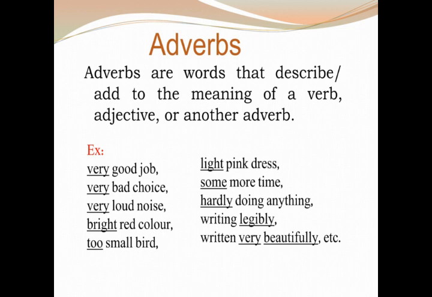See the next example. "Too small bird." When you say it is a small bird, the word small tells us how big the bird is or how small it is, a little one, a tiny one. But when you say too small, the word too tells us the difference, how small it is. You cannot even imagine how small it is. It is too small for the human eyes.